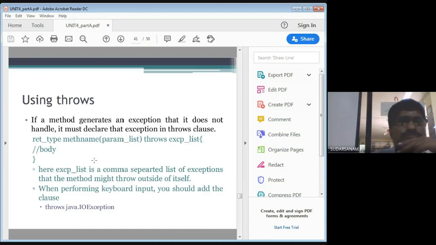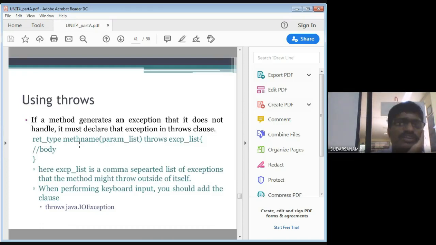Now the return type, method name, parameter list. So this is the syntax for throwing the exceptions: throws exception list, then body. This is the way of writing a throws method, so you can write throws methods in your Java code.